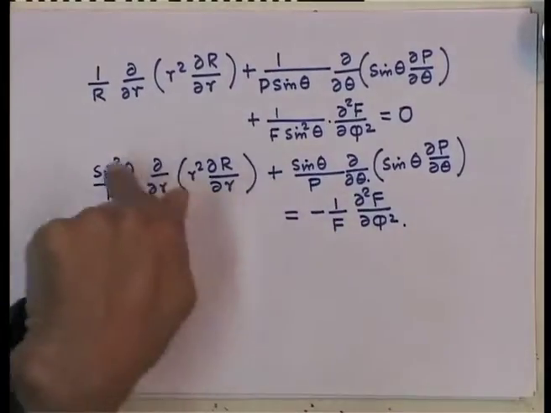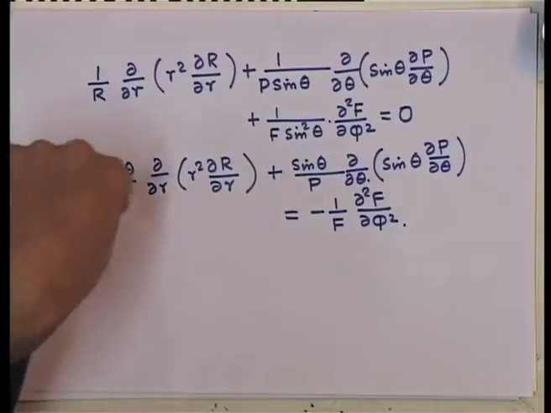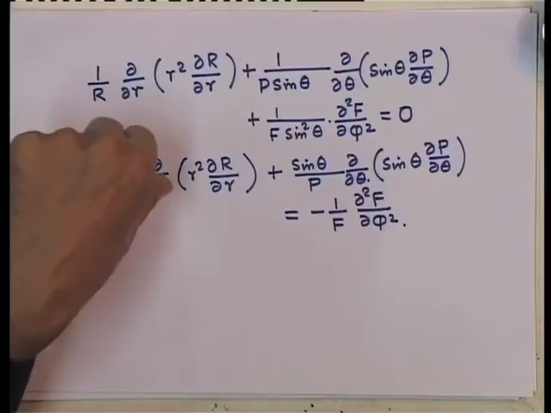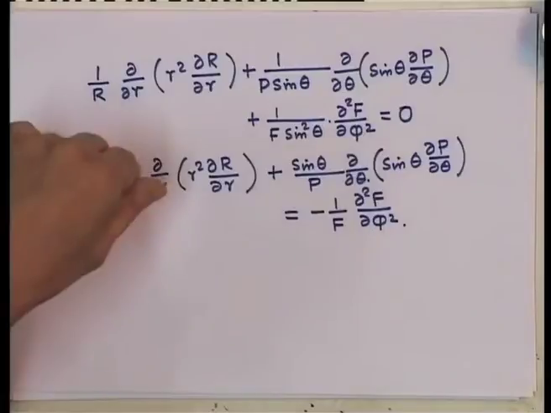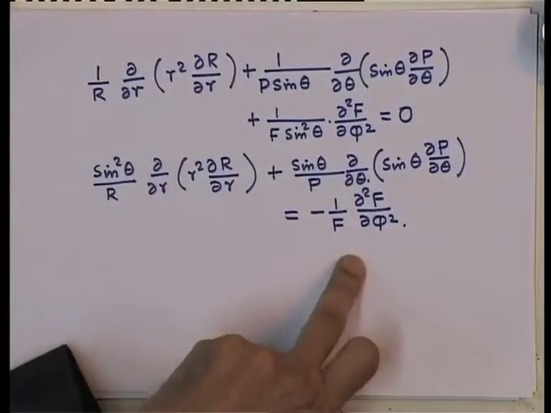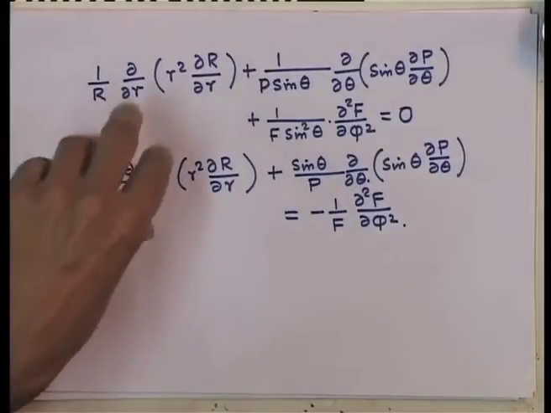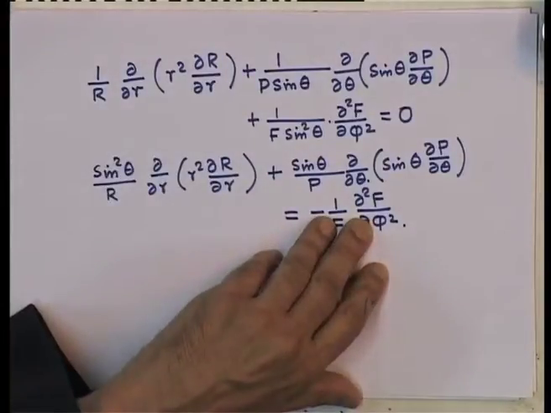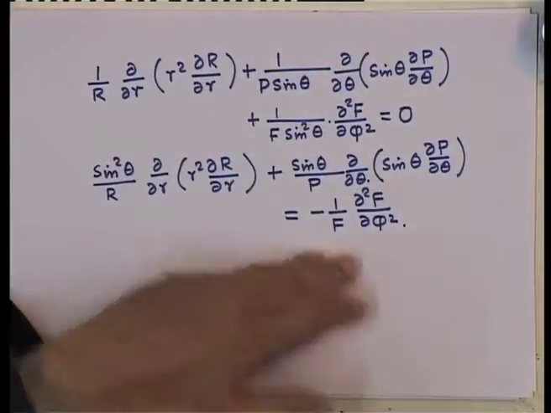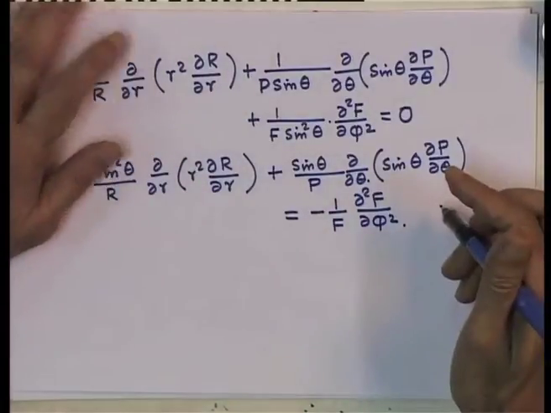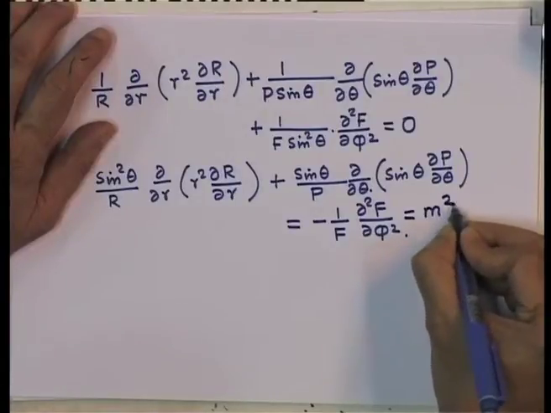Now, I give the same argument again. The left hand side is a function of r and theta, and small r and small theta vary on the left hand side. The right hand side, however, depends only on phi, and we are expecting this should be equal to that. That is not possible unless each one of these terms happens to be a constant. So, let us write that constant to be equal to some quantity like m square.